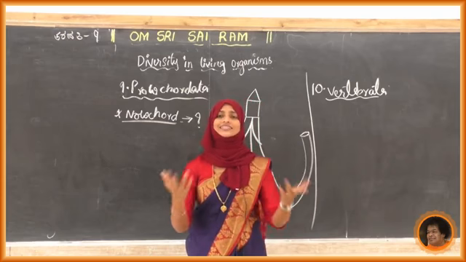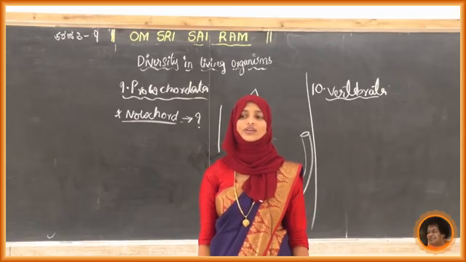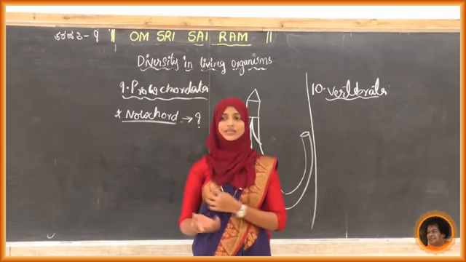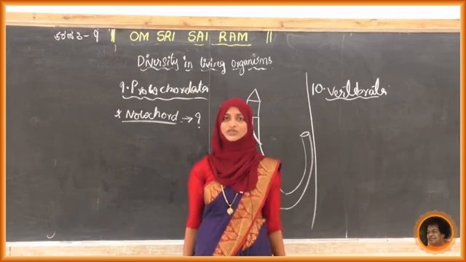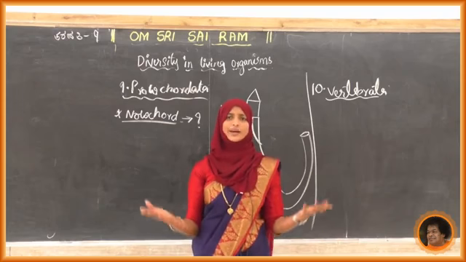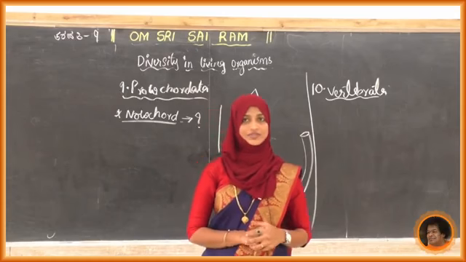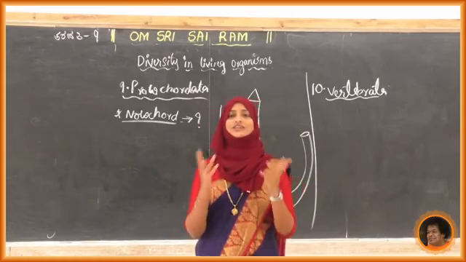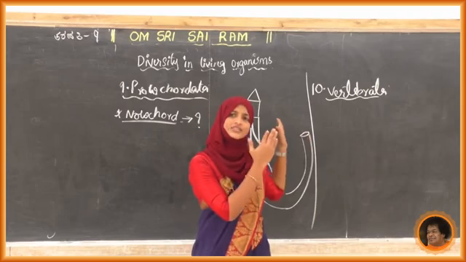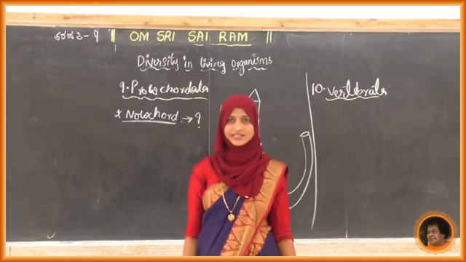Next point, they are also bilaterally symmetrical. We already know what bilaterally symmetrical is, we discussed it, so once again I am not going to discuss it. Just imagine the human body itself: if you look at it bilaterally, we get two equal halves. Next, it is also a triploblastic organism. So all the vertebrates are triploblastic and bilaterally symmetrical organisms.